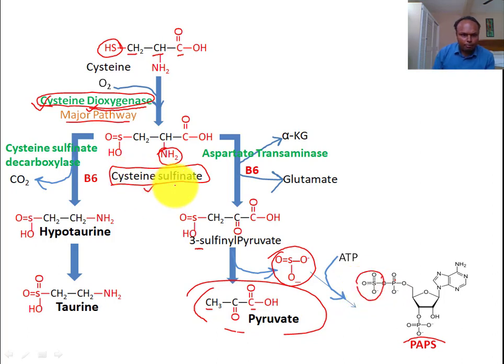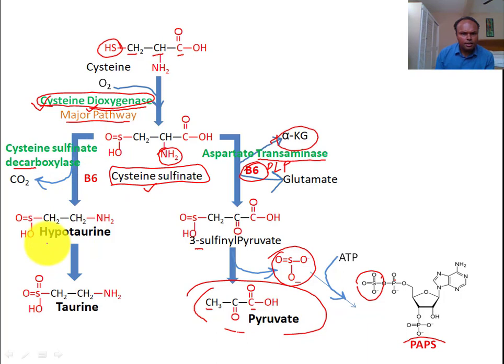Now the same molecule, cysteine sulfinate, can also form taurine through decarboxylation reaction. Through transamination, sorry, it will produce pyruvate. And remember, all transamination requires vitamin B6. This is a very, very important fact. Wherever you see transamination, first it will require vitamin B6 as PLP, and second it will require alpha ketoglutarate. So this is a very important fact.